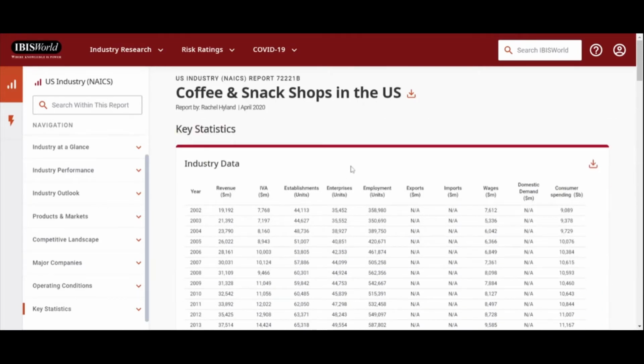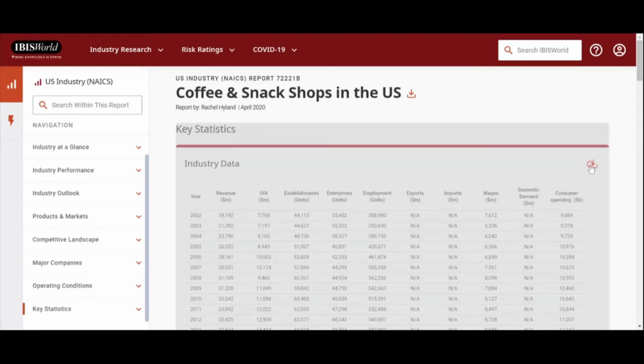A couple more things. If you just want to download the report, like find the report and download it, that's what I would suggest doing. There's this little download link right here. It's going to allow you to download it as a PDF or Word document. Excel too, but I don't know why you'd want that. And then any of the tables and things that you find inside of the report should also be downloadable.